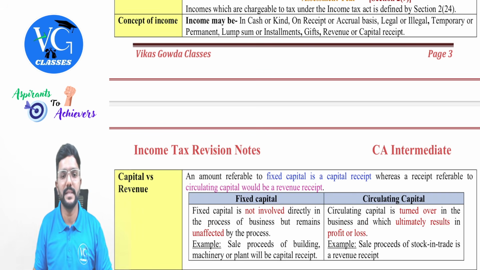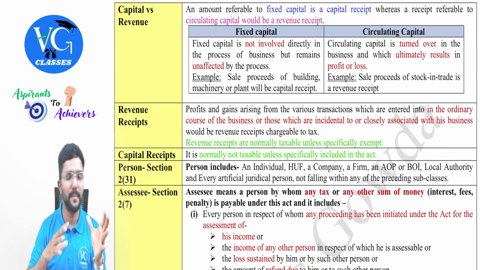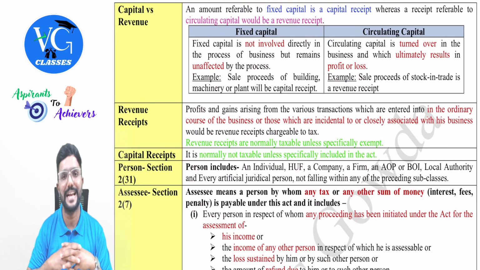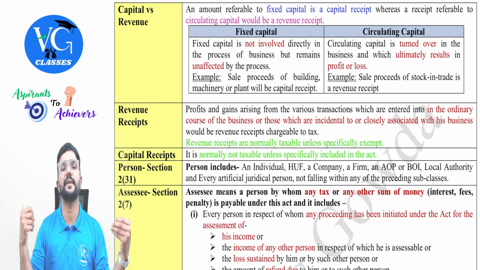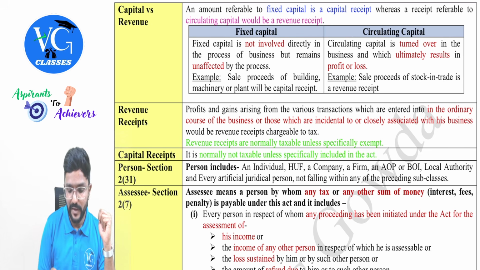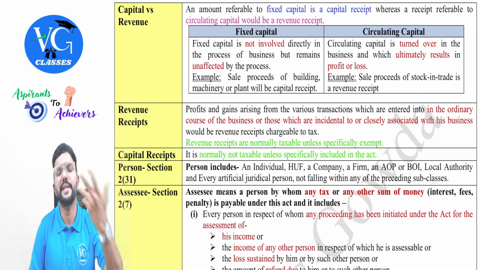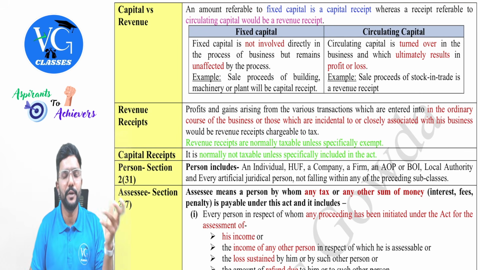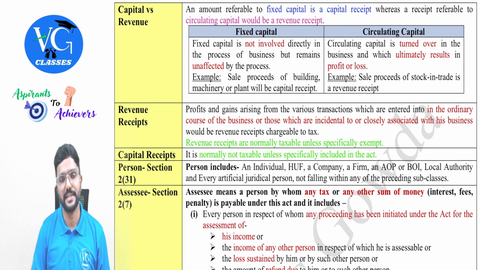Now, sir, what is capital? What is revenue receipts? Guys, it is actually an accounting topic. What is capital, what is revenue is not defined under the income tax law, but it is a part of your syllabus. So you should know the difference between capital and revenue receipt. What is it? We will see. An amount which is referable to fixed capital, we call it as capital receipt, which doesn't change in the ordinary course of business. Sir, due to day-to-day operations, will this capital change? No. I can call it like fixed capital, guys.